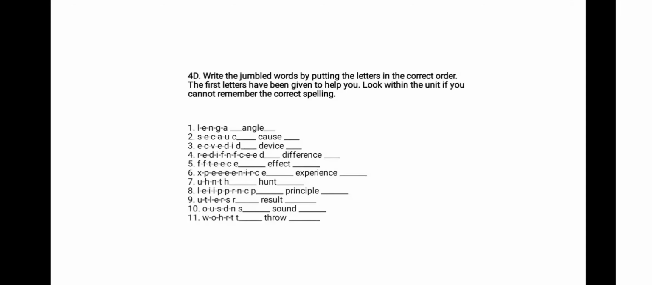So, alright, let's take a look at the last part. And here, you're going to unjumble the words. The first one, angle. Number 2, cause. Number 3, device. 4, difference. 5, effect. 6, experience. 7, hunt. 8, principle. 9, result. 10, sound. And the last one is throw.